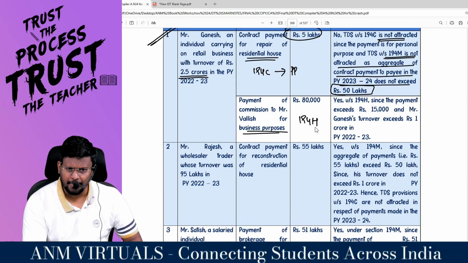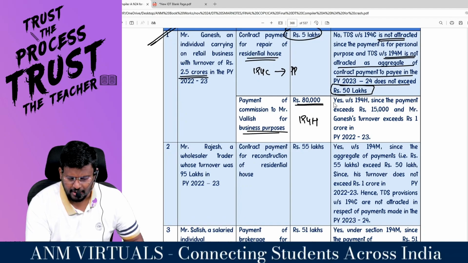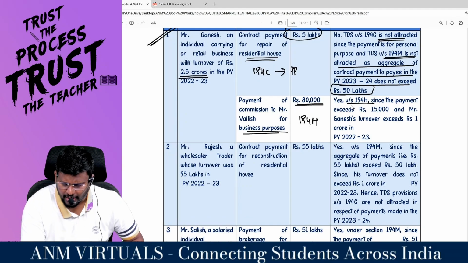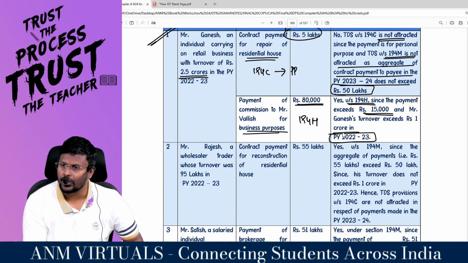H. Personal payment or business payment? Business payment, 80,000, which is more than 15,000. Yes, 194H, since payment exceeds 15,000 and Mr. Ganesh's turnover exceeds 1 crore in previous year 22-23.